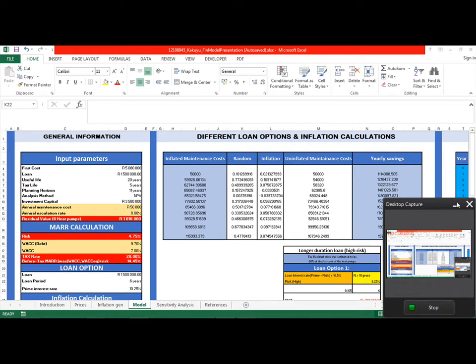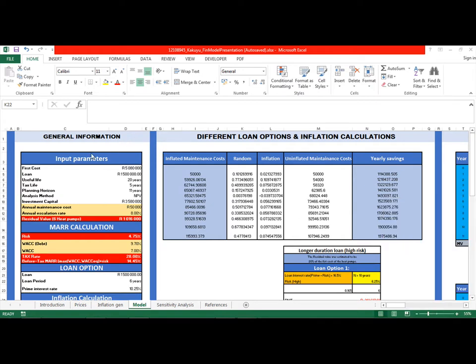As you can see on the far left is the general information. In the general information, I have the first cost, which is 5,080,000, and the loan, which is 1.5 million. But I want to focus your attention on the planning horizon. I chose a planning horizon of 11 years because I wanted to see how sensitive the decision of different loan options is under different MAR values, right?